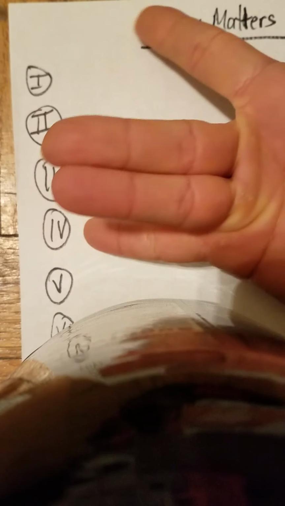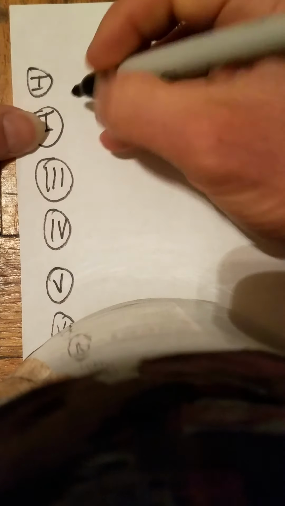Account. Let's go. Count. We use ow, o, oo. So let's go. Account.